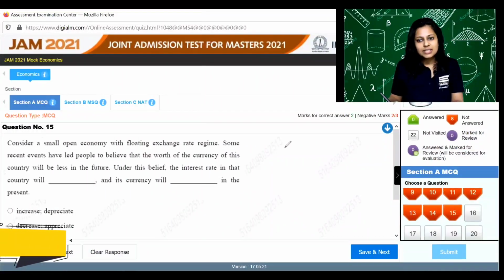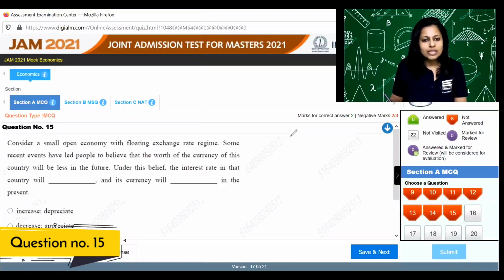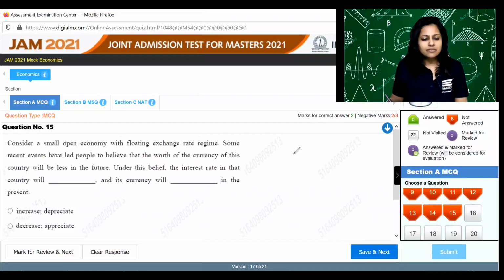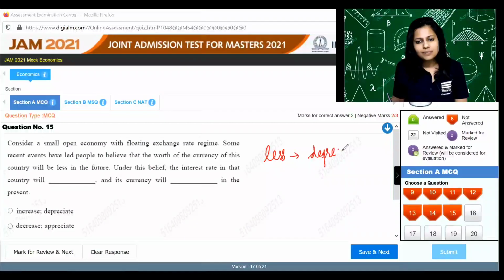Question number 15. Consider a small open economy with a floating exchange rate. Recent events have led people to believe that the worth of the currency is going to be less in the future. So the interest rate in the current country will, and the currency will. If the currency is worth less, that means it is going to depreciate, right?